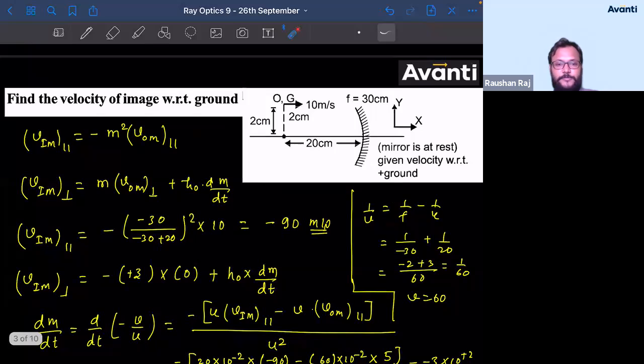Vishruth, why should dm by dt be positive? It should be negative only. Rate of change of magnification. So magnification will decrease as you move towards it, so that is fine.